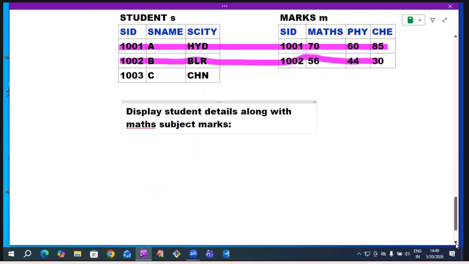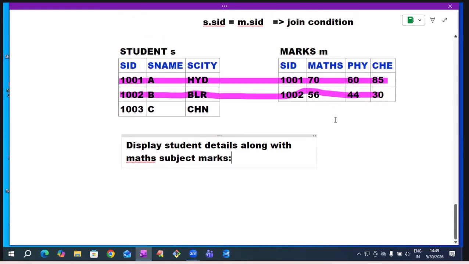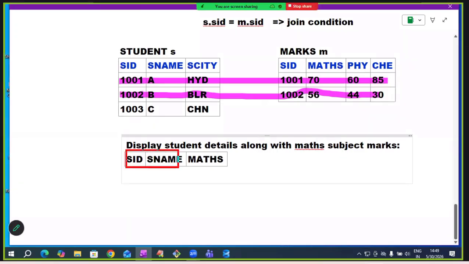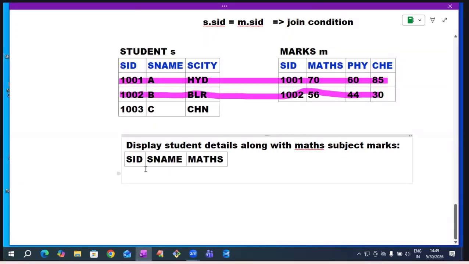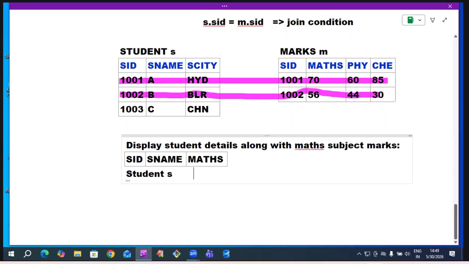So we want to get output like this: SID, SNAME, maths. These SID, SNAME columns are available in the student table, alias name S. This maths column is available in the marks table, alias name M.